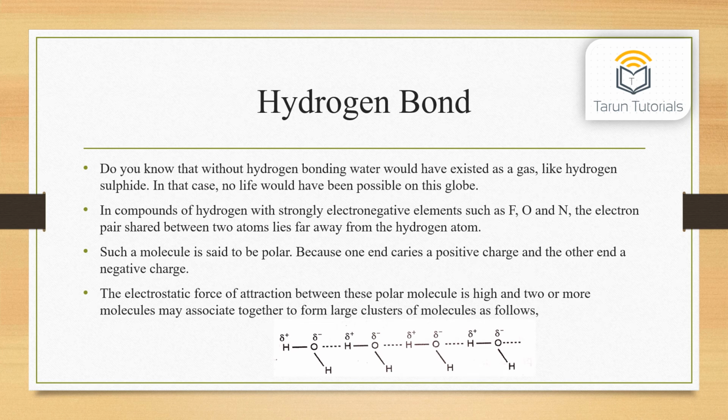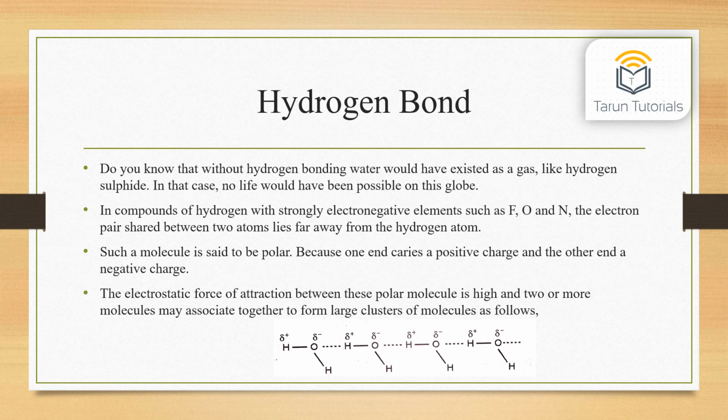Hydrogen bond. Do you know that without hydrogen bonding, water would have existed as a gas, like hydrogen sulfide? In that case, no life would have been possible on this globe. In compounds of hydrogen with strongly electronegative elements such as F, O and N, the electron pair shared between two atoms lies far away from the hydrogen atom.